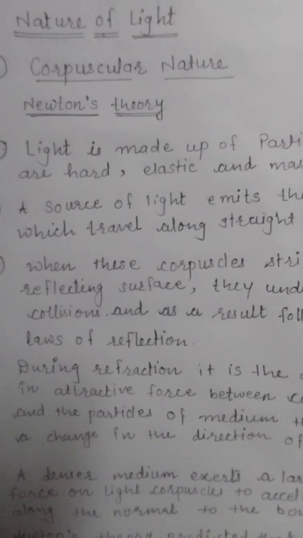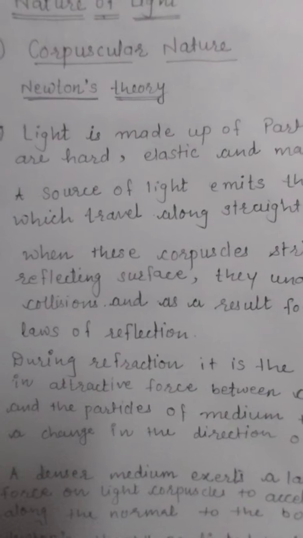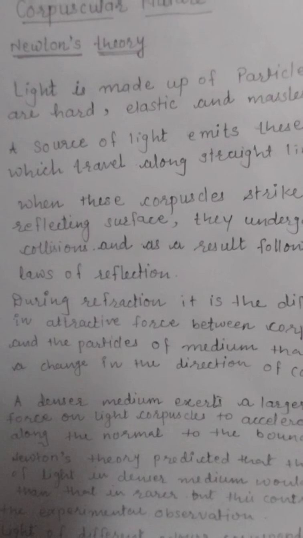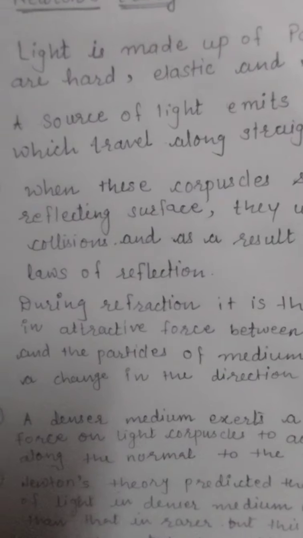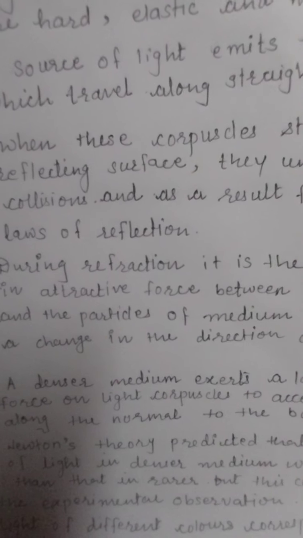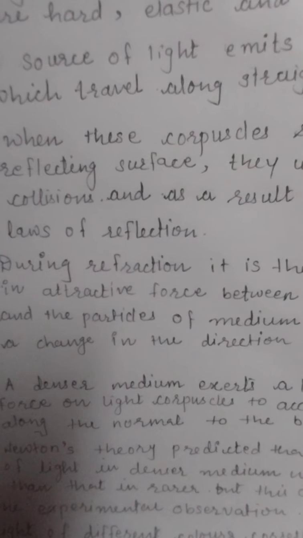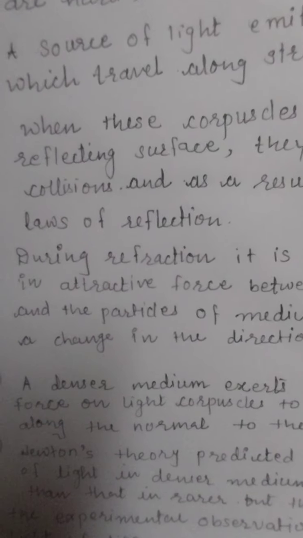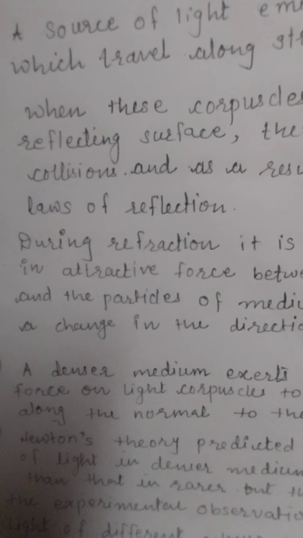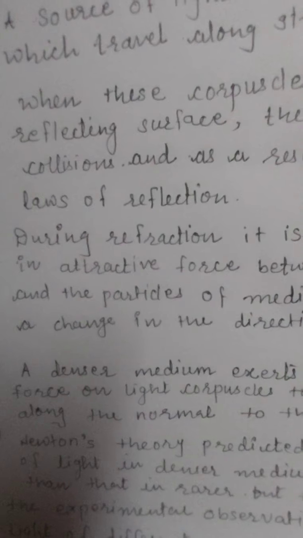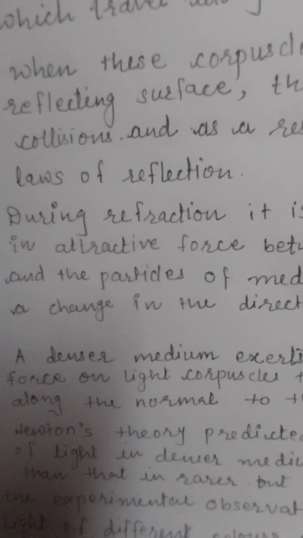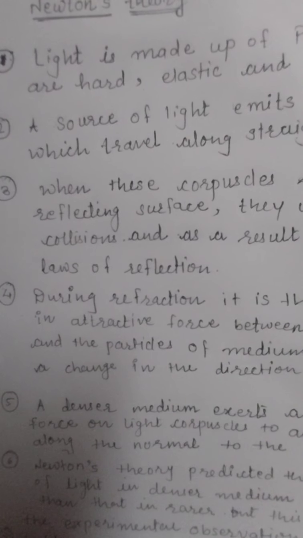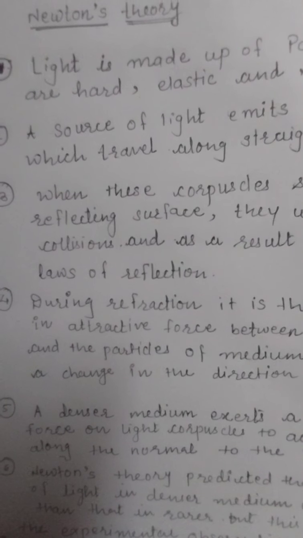If we consider this further, then a denser medium exerts a larger attractive force on these light corpuscles, and therefore what happens? The velocity of light in a denser medium is maximum, according to Newton's theory. But the experimental observation is exactly opposite.